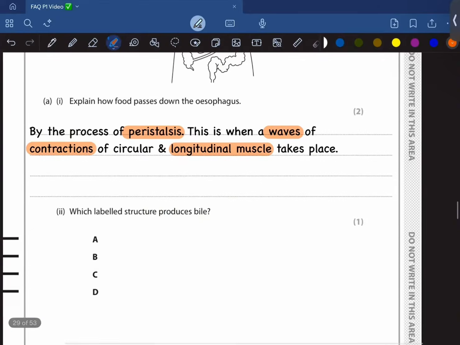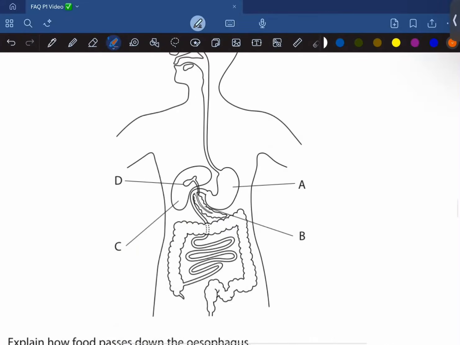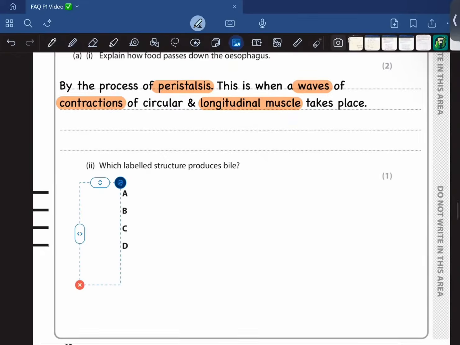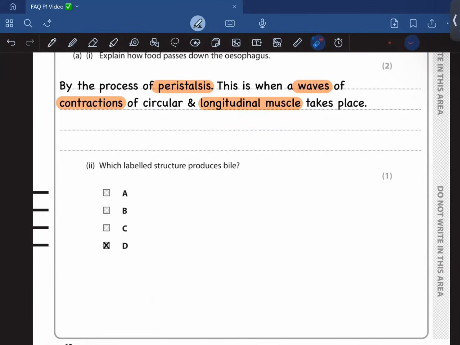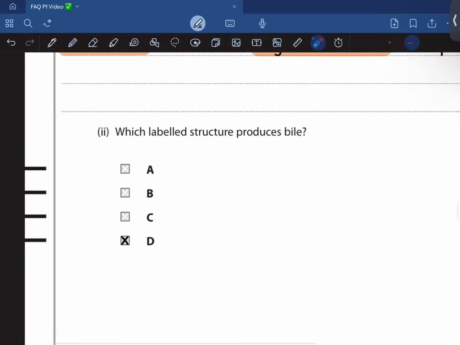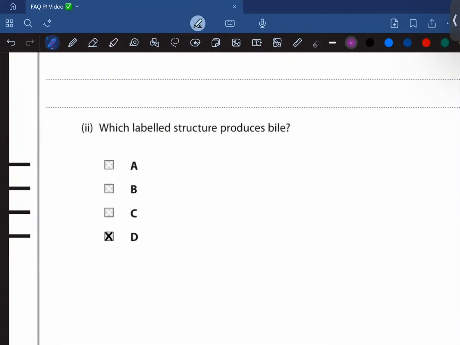Which structure produces bile? It is produced by the liver, so that is going to be C. Bile is produced by the liver and is stored in the gallbladder. Let me just see. Yeah, sorry for that. It is going to be C, not D. Moving on.